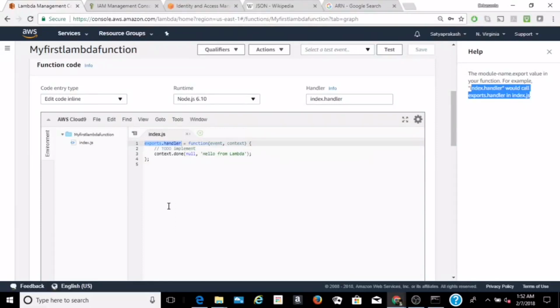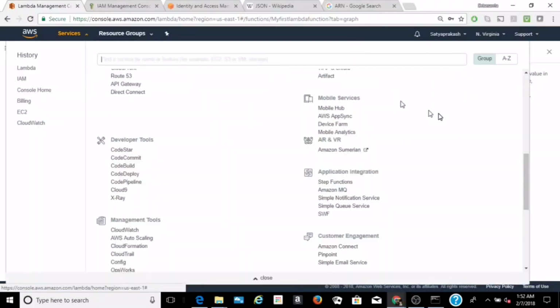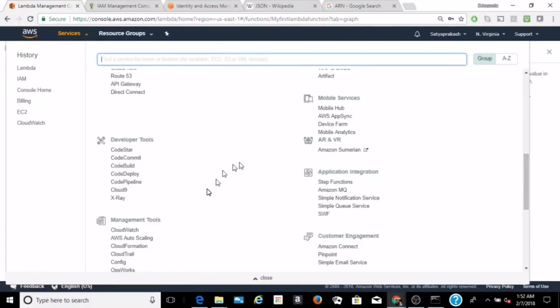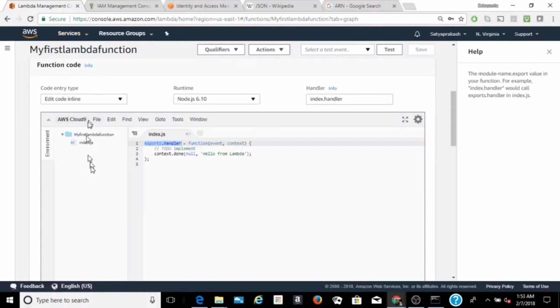Now we can see Lambda is a serverless platform. Here we can't access the server, but inside the server one directory is created by the function name where all the files will be stored, and this is the IDE of AWS. If we go to the services, we can see various developer tools available, and Cloud9 is one of the IDEs. This Cloud9 is used to edit the function.